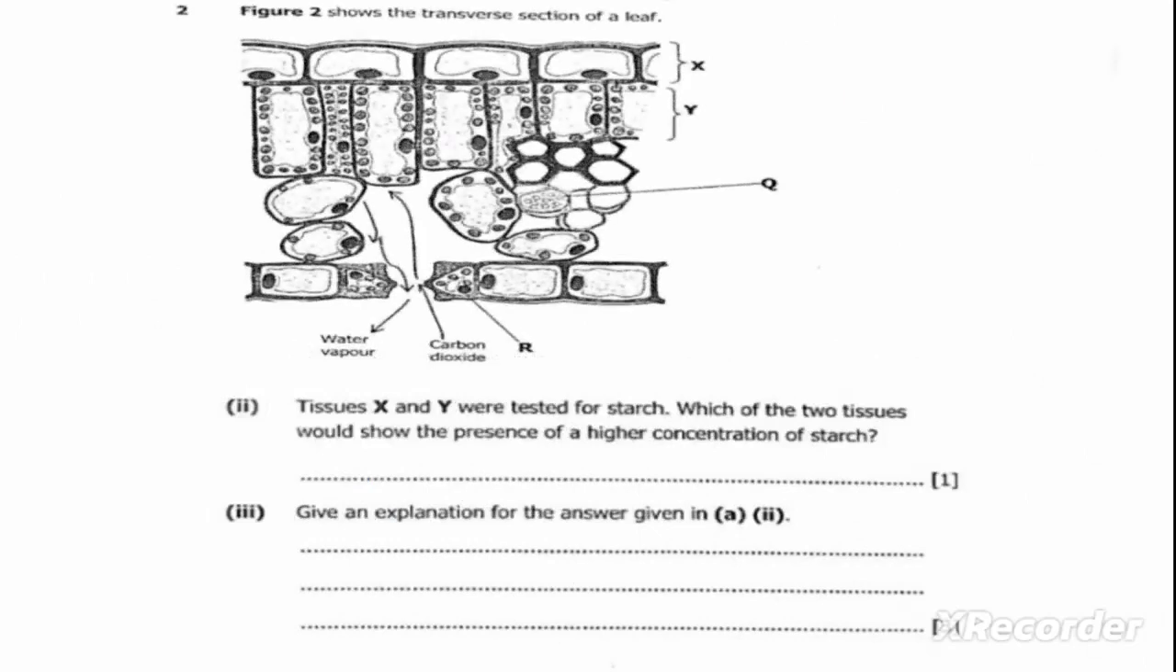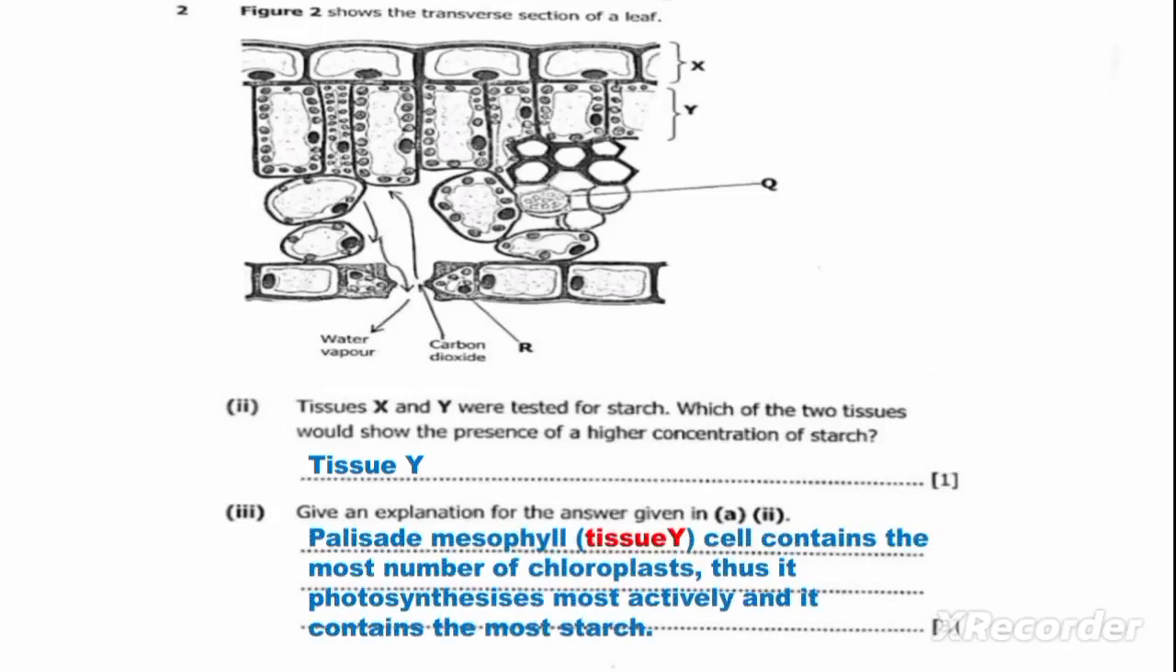We move on to the next question, which is question 2a, Roman numeral 2. Tissue X and Y were tested for starch. Which of the two tissues would show the presence of higher concentration of starch? The one that will show the higher concentration of starch is Y, the palisade cells of the palisade mesophyll. Give the reason.